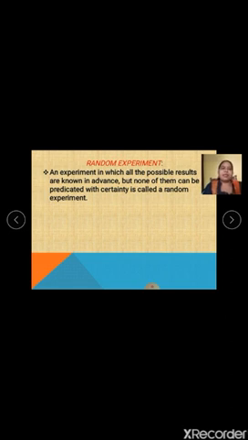What is the exact meaning of all this? I'll again read the definition. An experiment in which possible results are known in advance. Experiment means a situation. Suppose I give you an example: what are the chances that it will rain immediately after 5 minutes? You know the possible results of it, that it may or may not rain, but none of them can be predicted with certainty. Can you tell me that 100% after 5 minutes it is going to rain, or that after 5 minutes it will not rain? We have a certain degree of doubt in it. So such experiments are called random experiments.